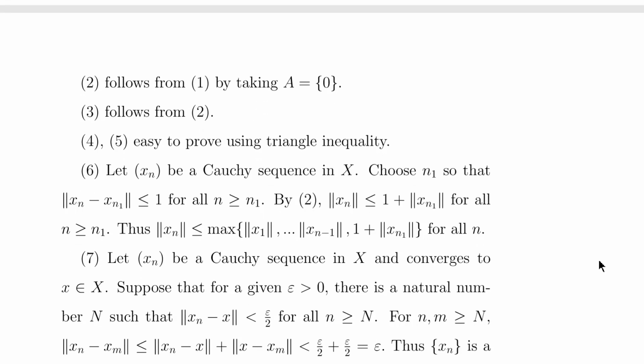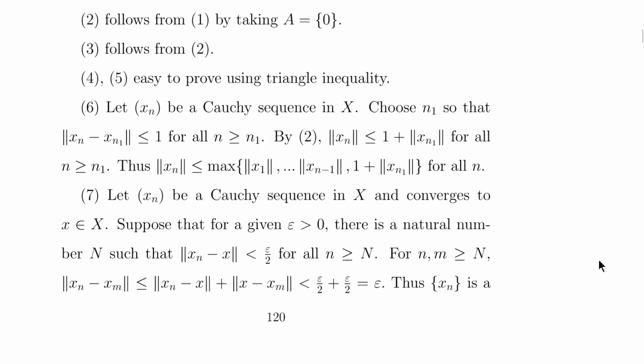So let xn be a Cauchy sequence in X. Choose n1 so that norm of xn minus xn1 is less than 1, considering epsilon as 1, for all n greater than or equal to n1. So by property number 2, norm of xn is less than or equal to 1 plus norm of xn1 for all n greater than or equal to n1.